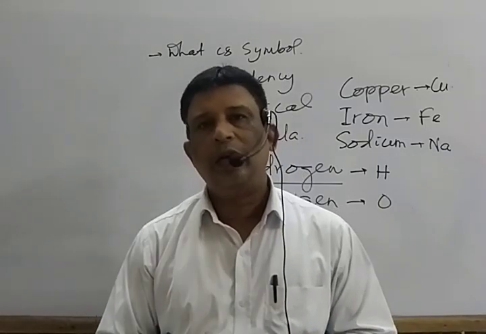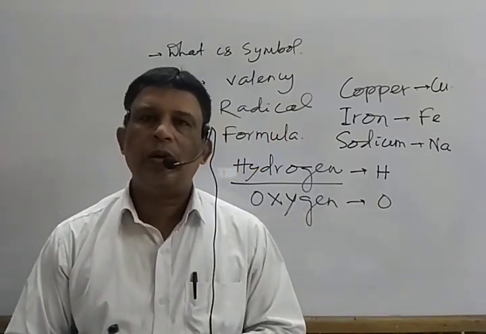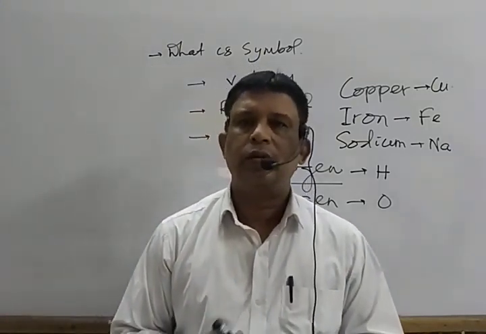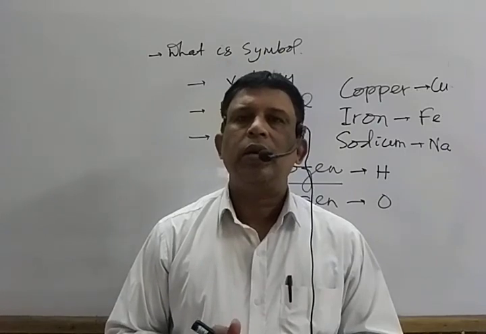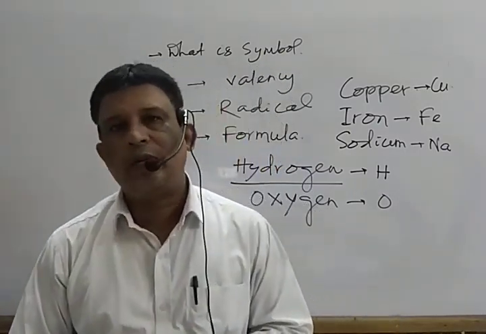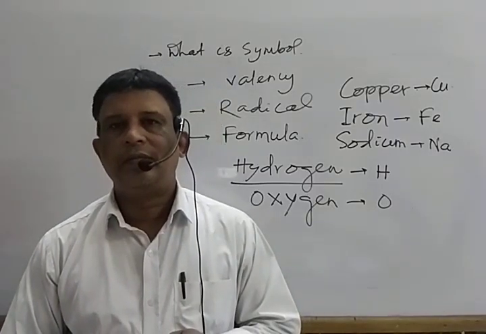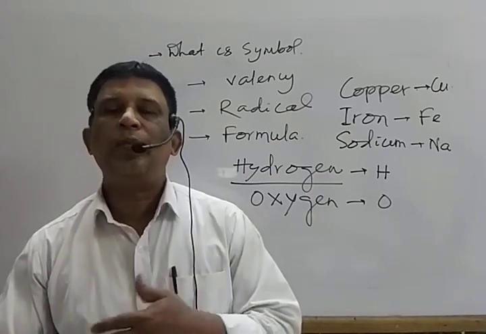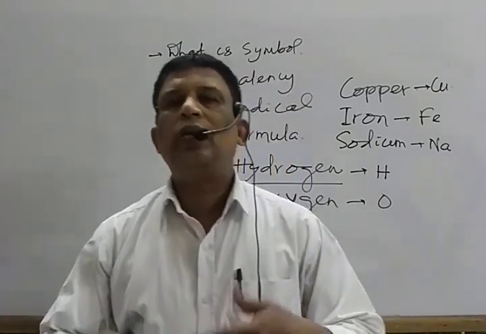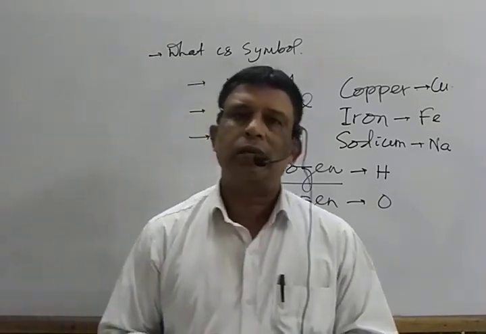For example, sodium. In order to attain its nearest noble gas configuration, it loses one electron, so its valency is 1. In case of chlorine, it will gain one electron in order to attain its noble gas configuration, so its valency is 1. In some cases, especially transition elements, they exhibit more than one valency. That is known as variable valency.